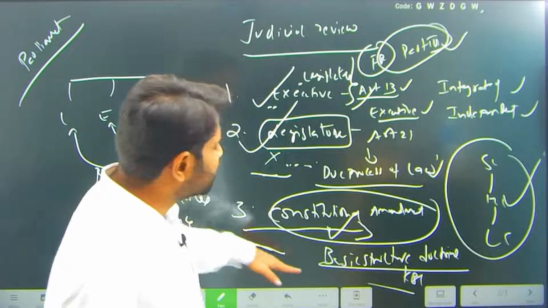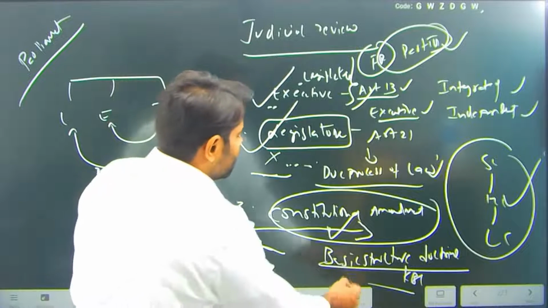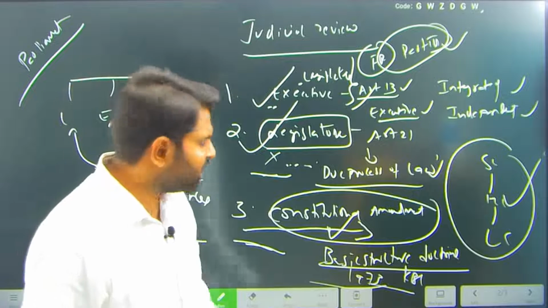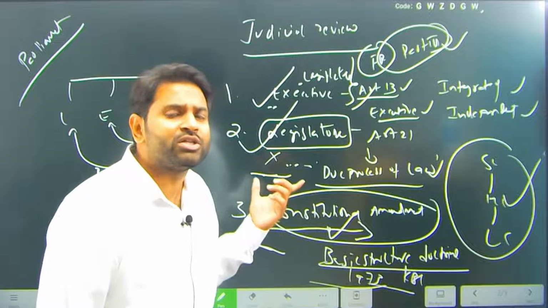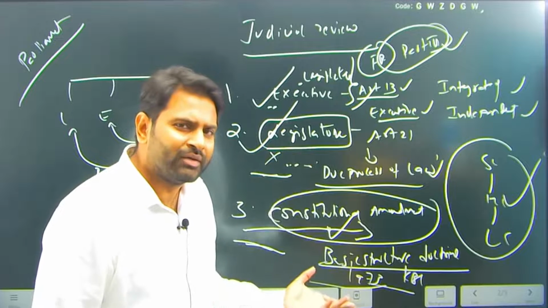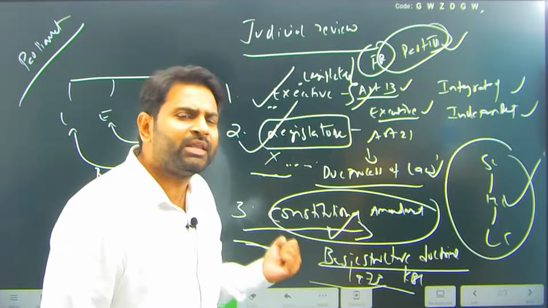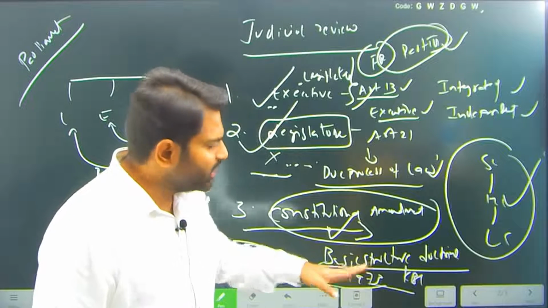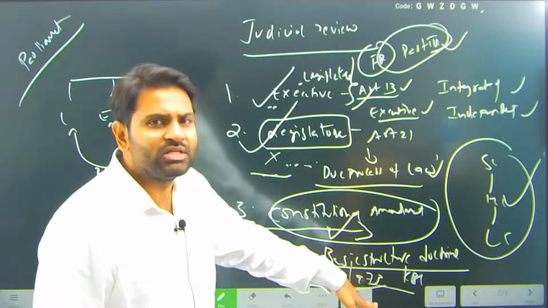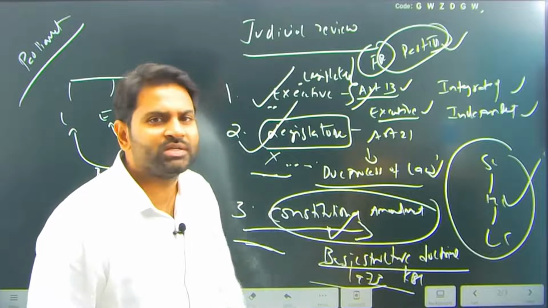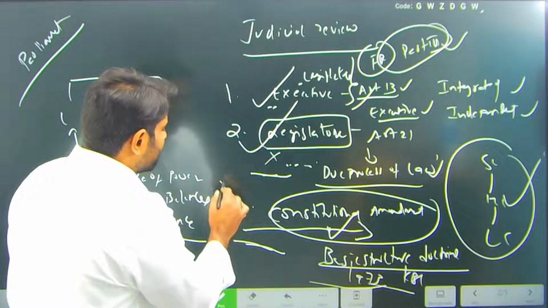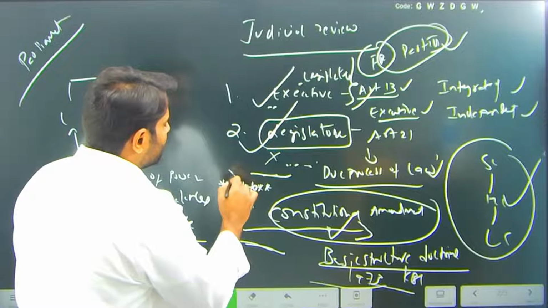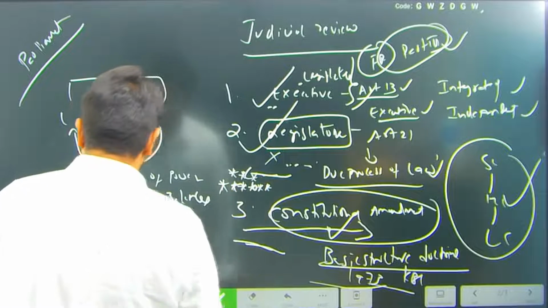Then, in the Keshavananda Bharati case, 1973, the court declared the basic structure doctrine. According to the basic structure doctrine, any constitutional amendment made by the parliament can be nullified by the judiciary. That is why this is one of the important features making the Indian judiciary the most powerful judiciary all over the planet, all over the world, all over the cosmos, universe, right?